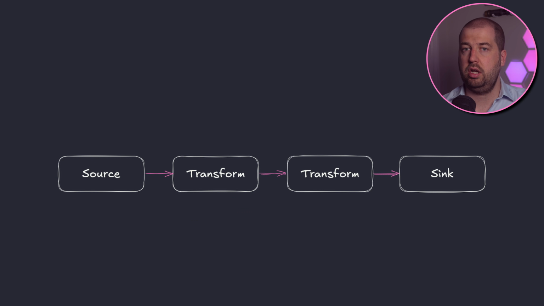Let's talk architecture. I want a pipeline system, so this means having something that produces data, a source, 0 or more transforms for the data, and then something that outputs the result, a sink. The aim here is that we can isolate each of these components and easily chop and change them as we need, with data always flowing from the source to the sink.